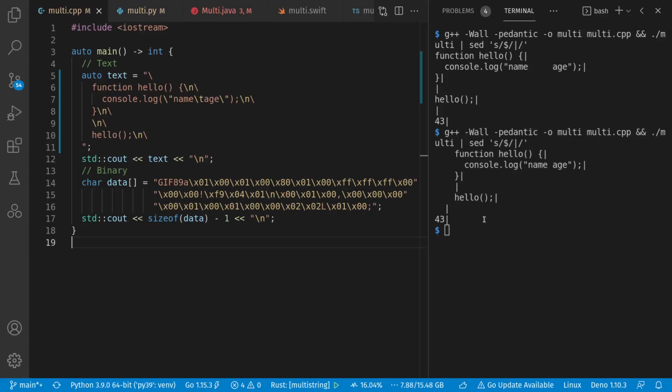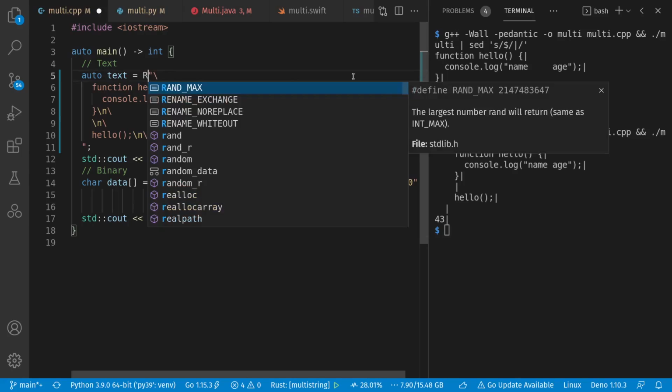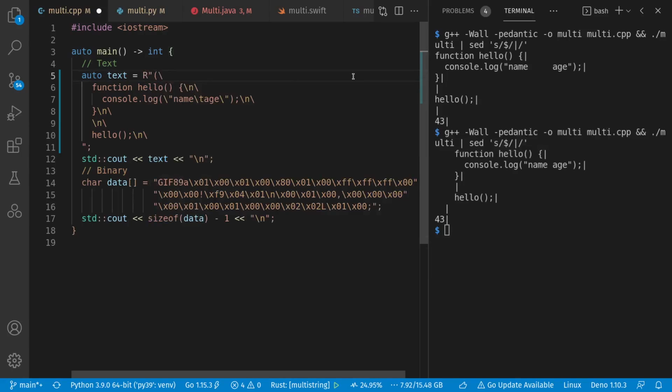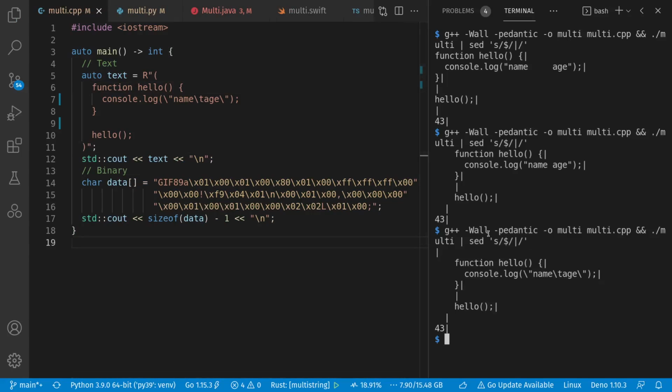Now, beyond these string literals supported by C, C++11 also introduced raw string literals. Let's take a look at that. In this case, we put an R in front and an open paren inside. We need to get rid of our backslashes, but only the new lines from the other lines. And we also have to end with a closed paren. Let's see what this does. It looks about as before, but it has the extra new line from the front.